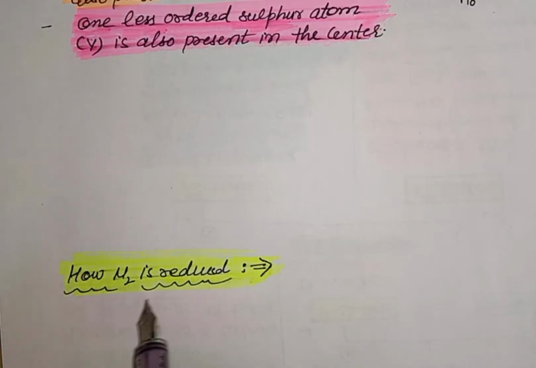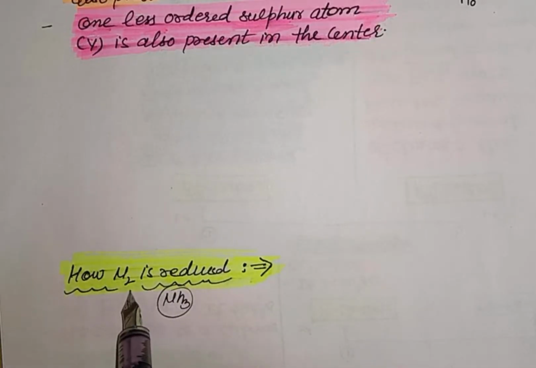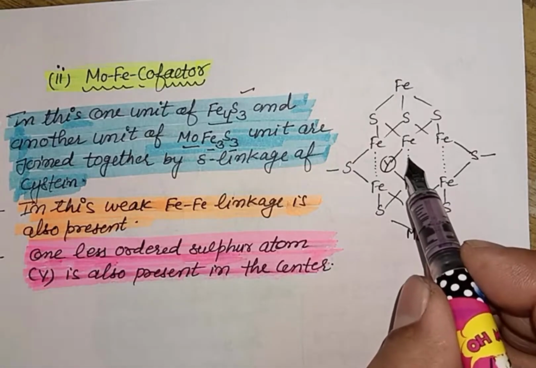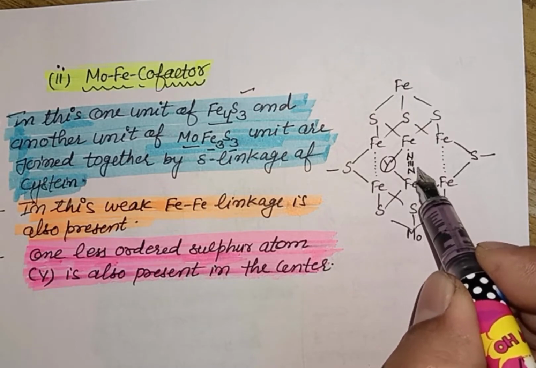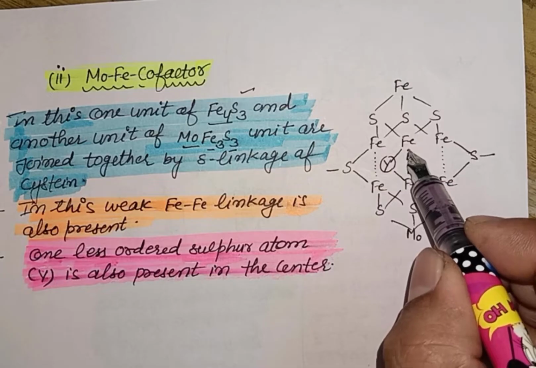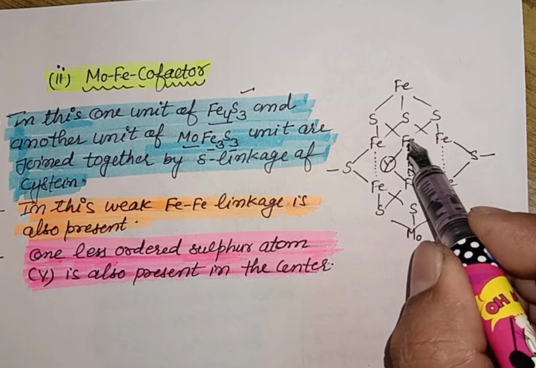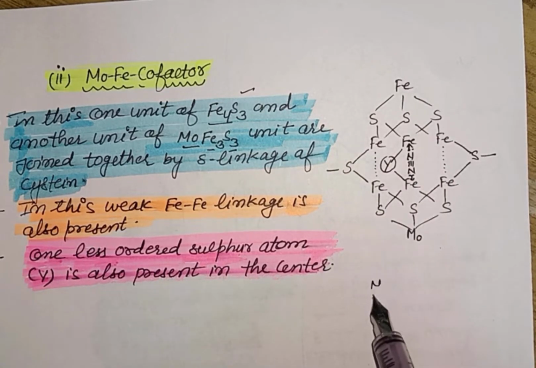Then how is N2 reduced into NH3, or I can say how does the enzyme nitrogenase change N2 into NH3? The main focus of the enzyme is to break the N triple bond N, because it is a highly stable bond. This is the cavity of the MoFe cofactor. So first the N2 is trapped in the cavity of this MoFe cofactor, and we know that there is a lone pair present on the nitrogen atom. So the nitrogen atom donates its lone pair of electrons to this Fe, and in a similar way this nitrogen donates its lone pair of electrons to another Fe,